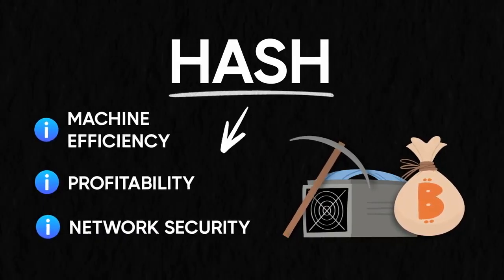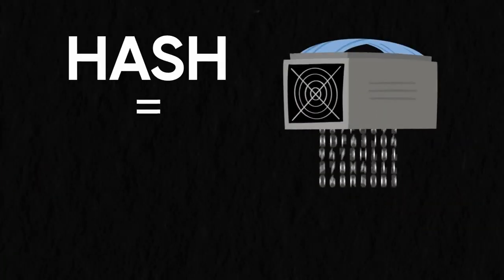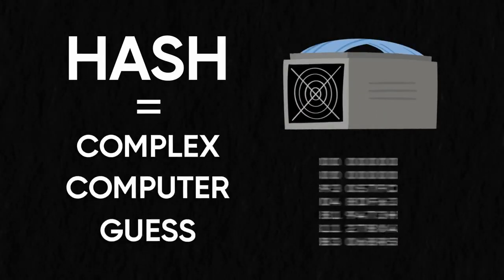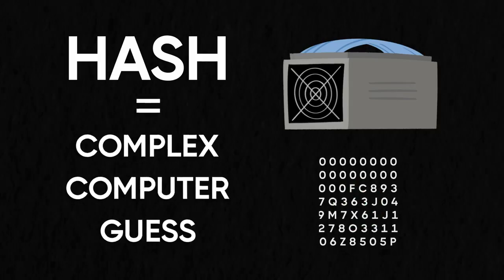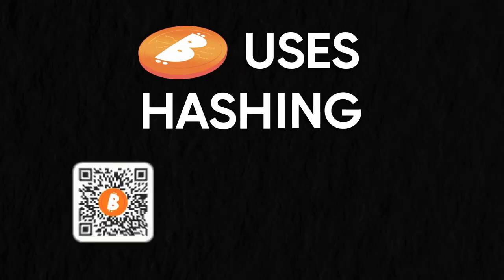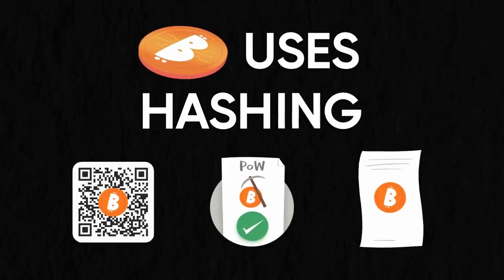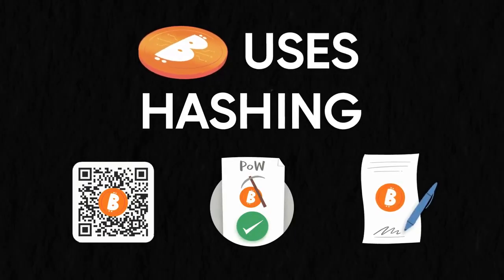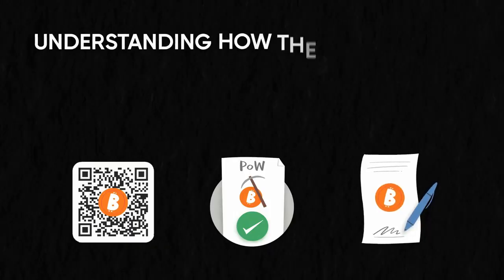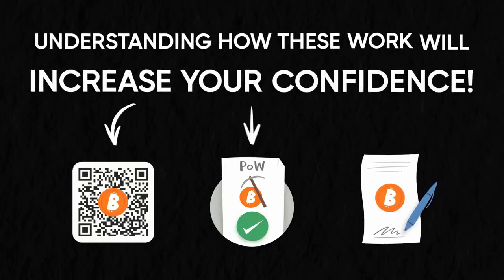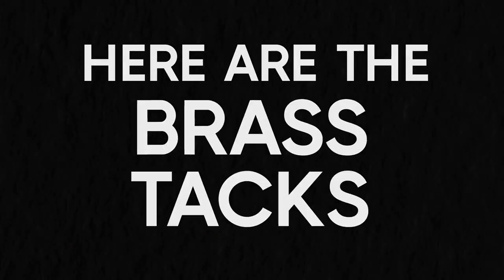You have likely heard the surface-level explanation of a hash as a complex computer guess at a particular combination. This is true at a rudimentary level, but let's expand. Bitcoin uses hashing to generate addresses, provide proof of work, and sign transactions. If you believe Bitcoin will change money as we know it, understanding how these work will increase your confidence as a network participant. Here are the brass tacks.